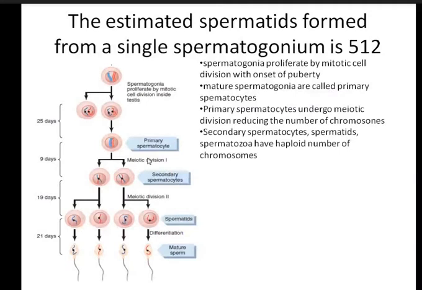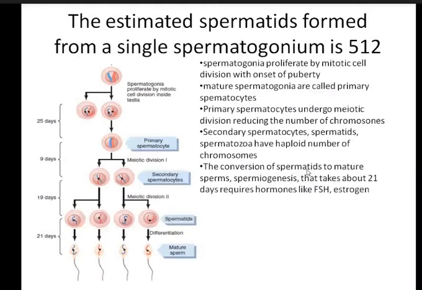Now if you look at the conversion to mature sperm: the conversion of spermatids into mature sperm is known as spermiogenesis. Spermiogenesis means conversion of the spermatids to mature sperm, and it takes about 21 days under the influence of hormones like FSH and estrogen that I have discussed. This is the importance of estrogen.